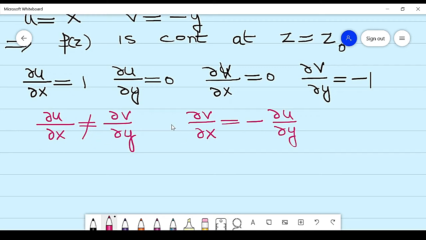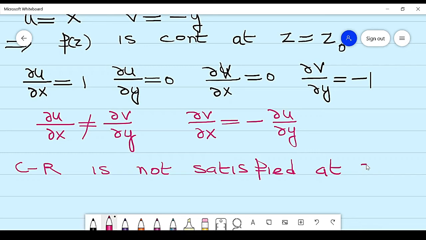So one condition is satisfied, one does not satisfy, so it means CR is not satisfied at z equal to z0.